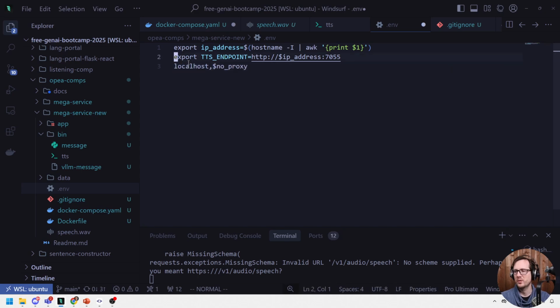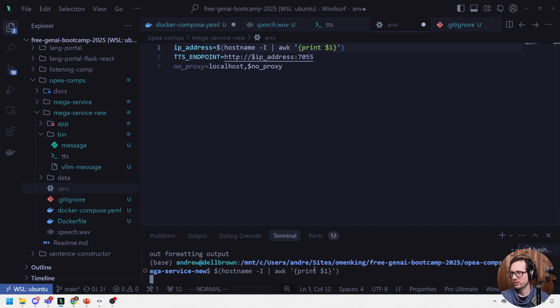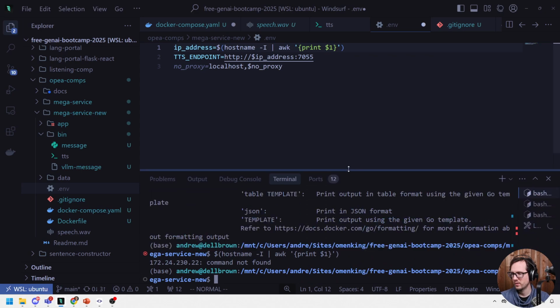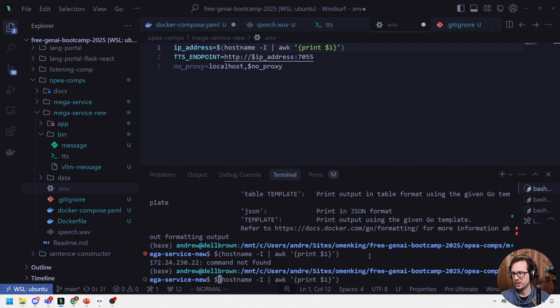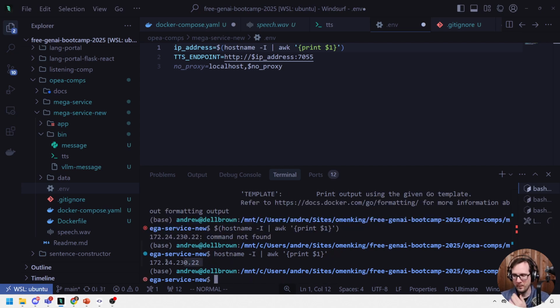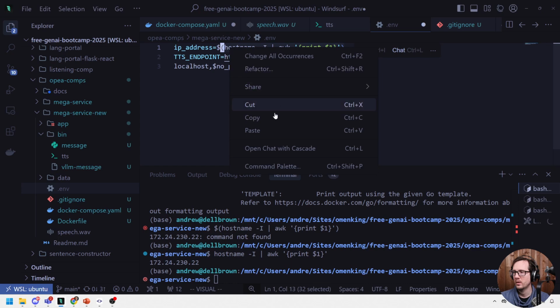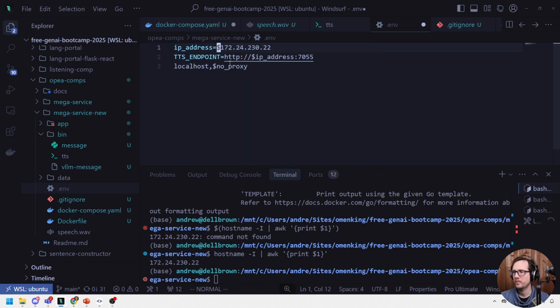Oh, come on, stop doing that, please. We'll go here, and I'm not sure if that's going to work, but I'm going to try to manually set these. I'll just take this out like this. We don't need that. And so I'll go ahead and copy this manually into here. I think that's what that was.